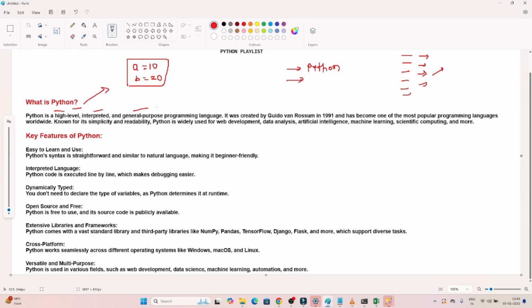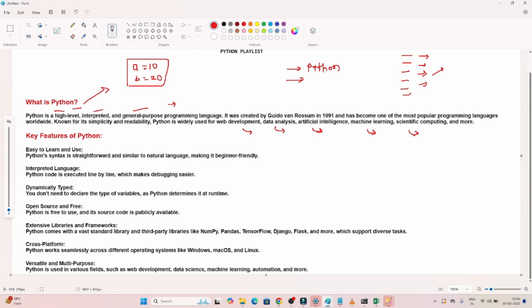Now the third one is the general purpose programming language. What does general purpose mean? Python we generally use for web development. We also use it for data analysis, for artificial intelligence, for machine learning, for game development, web development. Like that, we use it for multiple purposes. That's why we say it is a general purpose programming language.